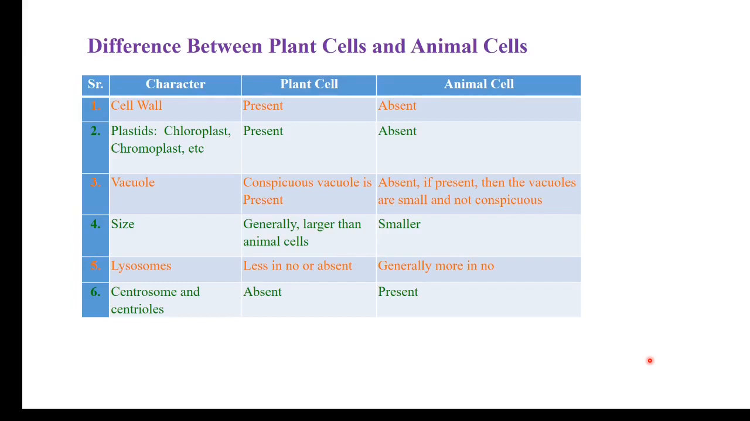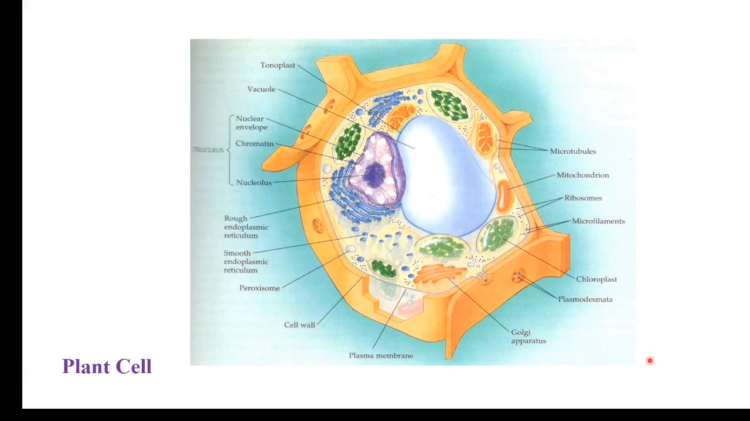The size of the plant cell is generally larger than animal cell, not much difference but slightly larger. In animals, the size of the cell is slightly smaller than plant cells. Lysosomes are very few in the plant cells, or sometimes they are absent also, but in animal cells the lysosomes are present and their number is more. Centrosome and centrioles are totally absent in the plant cells, but they are present in the animal cells.